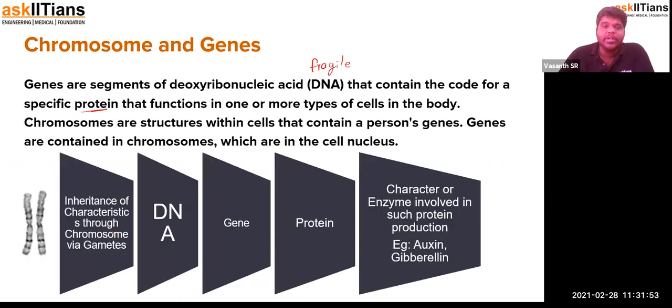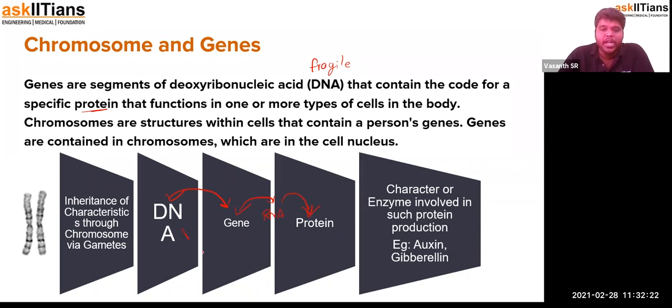These inheritable characteristics are transferred through gametes, and these gametes contain chromosomes, the genetic material that is made up of DNA. DNA contains genes, and the gene is responsible for production of proteins when expressed. From DNA, a part with this gene is copied, and in between RNA is formed, and from that RNA protein is formed.